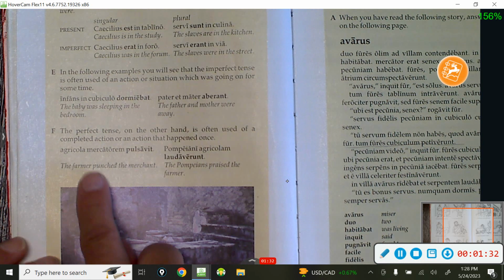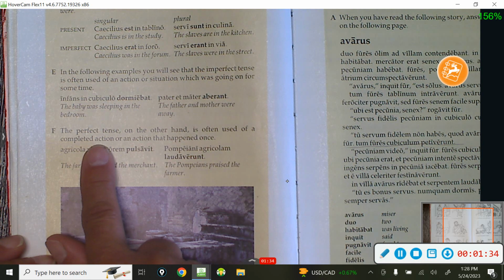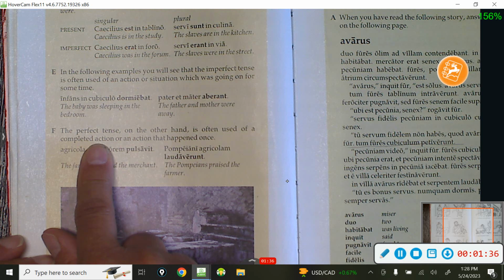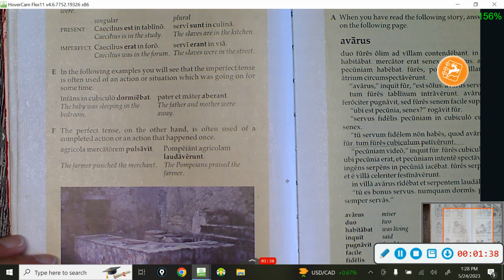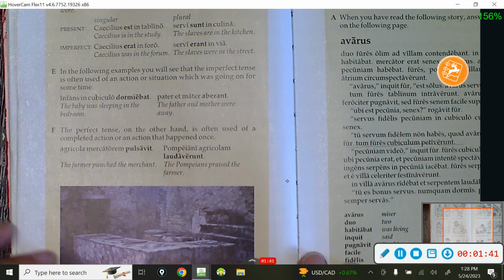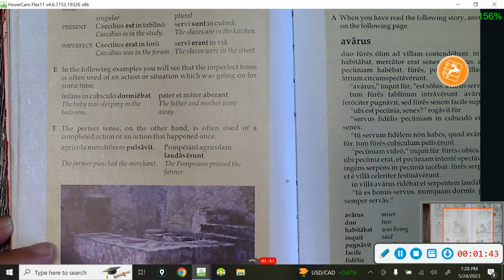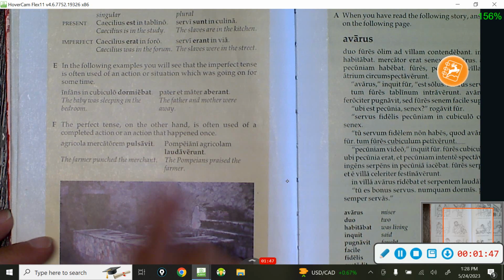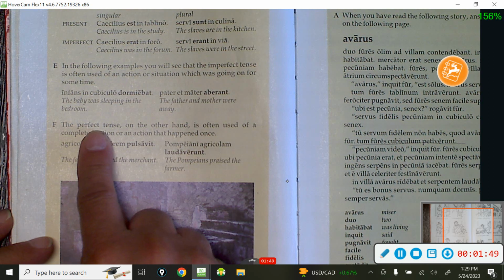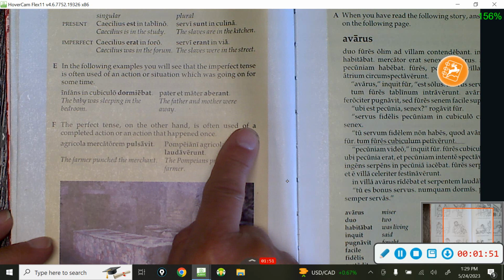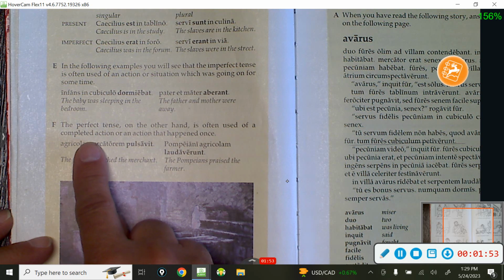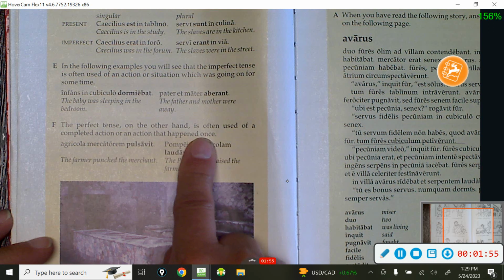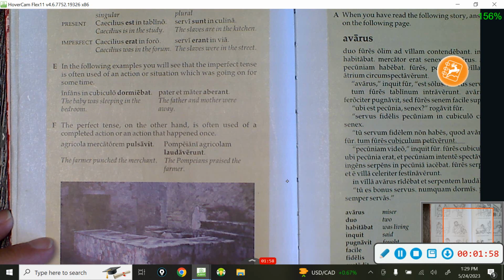But look at the perfect tense. And by the way, the word perfect, perfectus, in Latin means finished. So when something's perfect, it is finished. It says here, the perfect tense, on the other hand, is often used of a completed action or an action that happened once. Look at these completed actions.